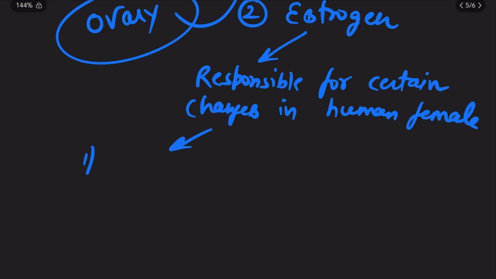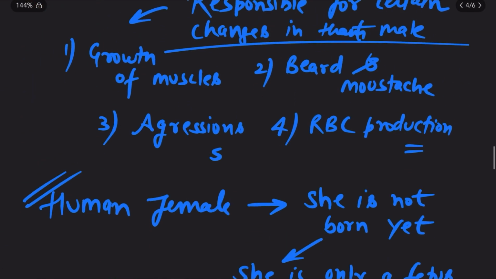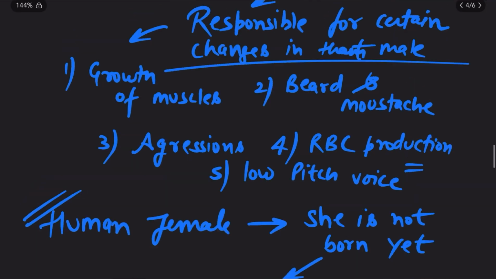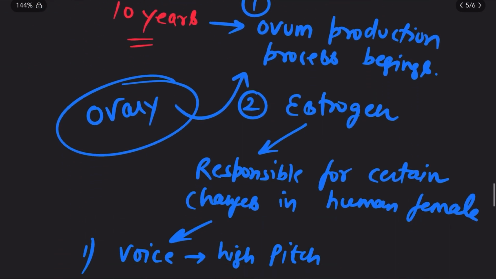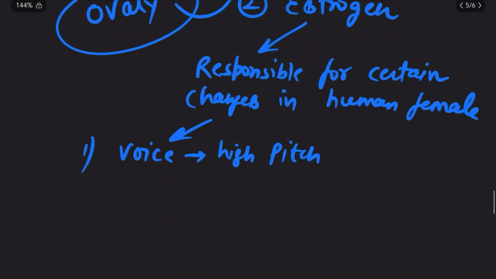In case of human female, the voice becomes high pitch. I forgot to mention that testosterone is also responsible for the low pitch voice. The voice becomes deep and heavy in males due to this hormone. But in females, the estrogen hormone is responsible for the high pitch of the voice.